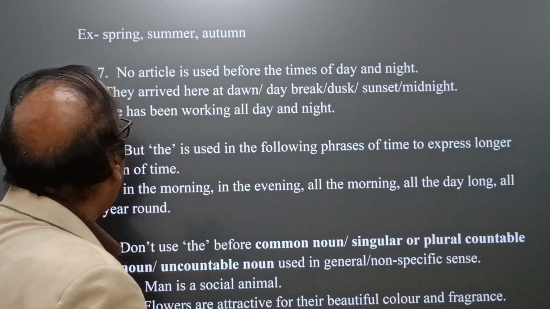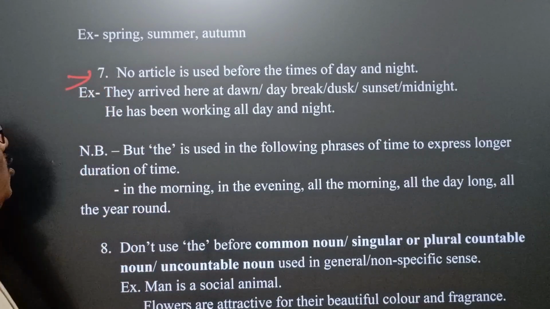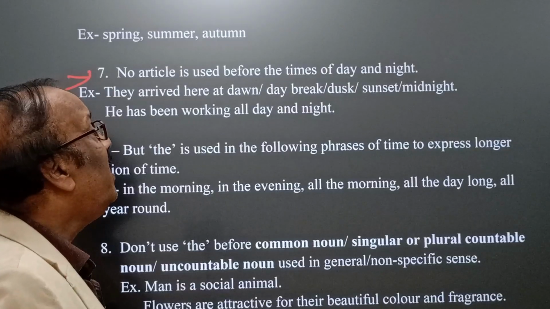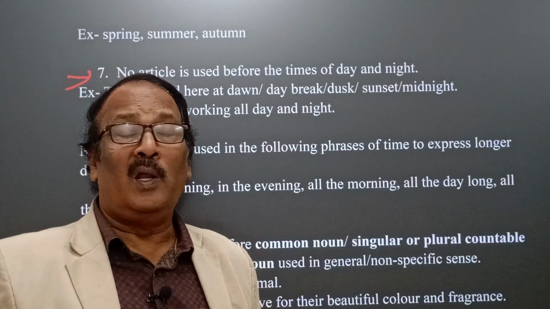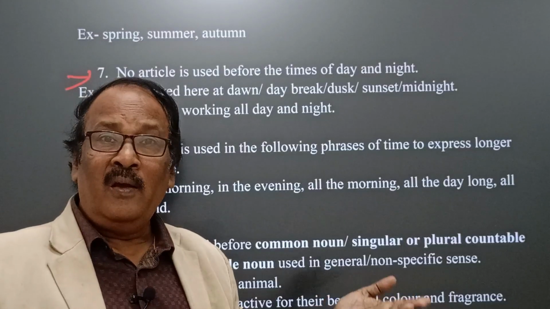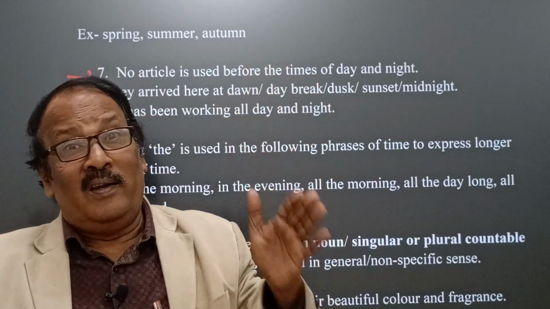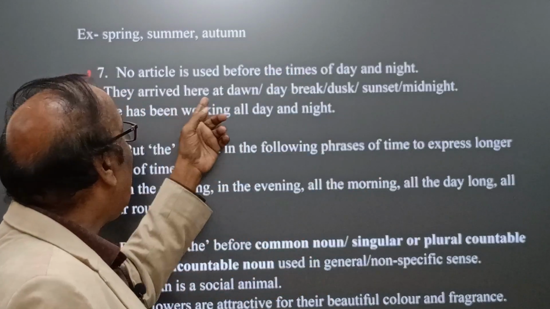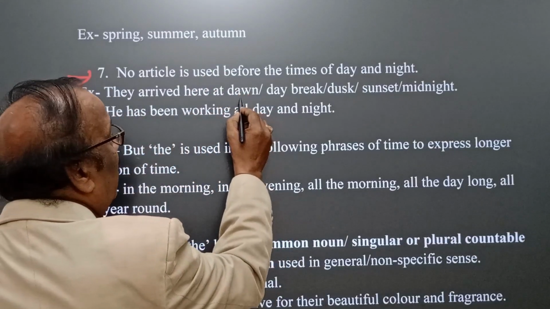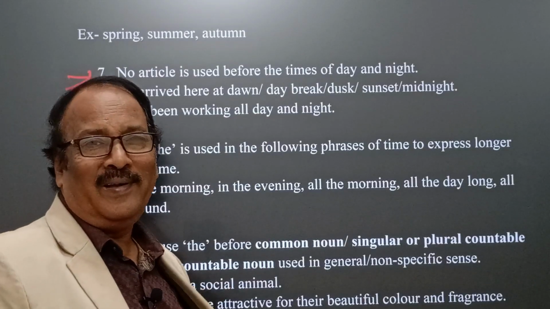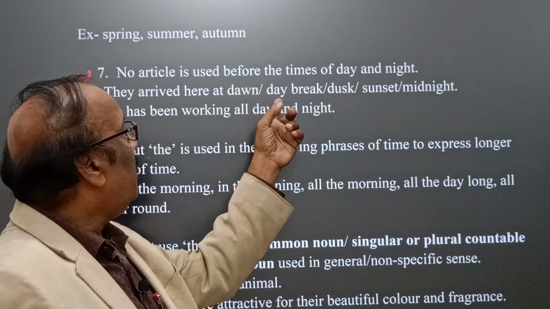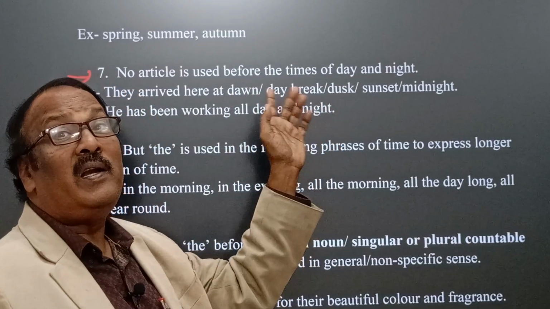Number 7. In this case, no article is used before the time of a day and night. This is very interesting. Whenever time is unlimited and we enjoy time, usually in a day, in 24 hours, different stages, the is not used. How? See here, they arrived here at dawn. Dawn means early morning, before the rising of the sun. Daybreak, it means at daybreak.